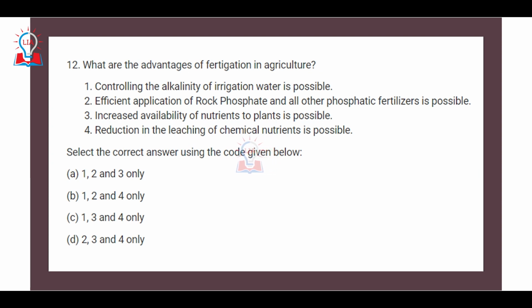The next question is again related to agriculture, where the question has been asked: what are the advantages of fertigation in agriculture? So what is fertigation? First of all, fertigation is made up of two words. The first is fertilizer and the second is irrigation. So basically fertigation refers to a practice where the fertilizers are mixed in the irrigation water, and then via micro irrigation they are made available to the crops.